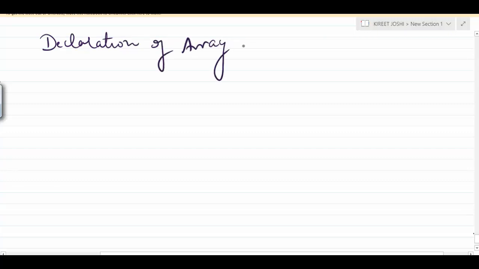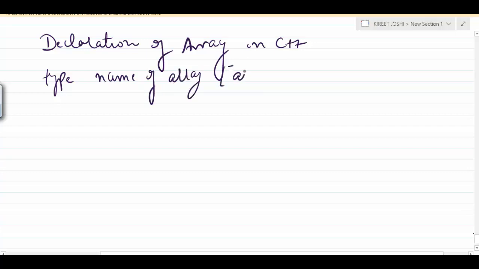Now we will see how to declare an array in C++. Unlike in C, we can also declare the array in the same way. So the declaration of array in C++: the first thing is we have to provide a type, the data type, followed by the name of the array and the array size. These are the entities that we have to provide.